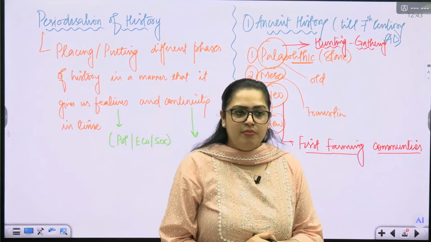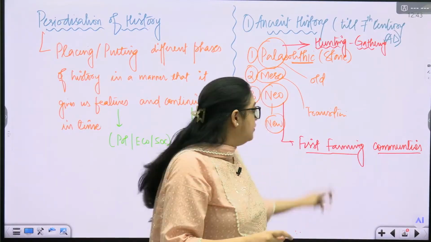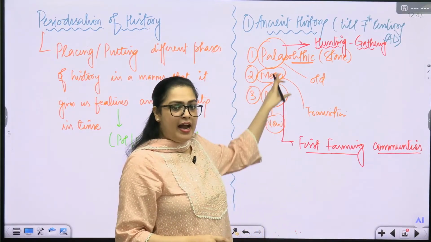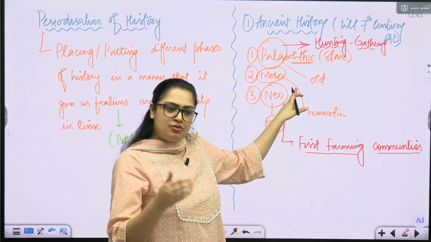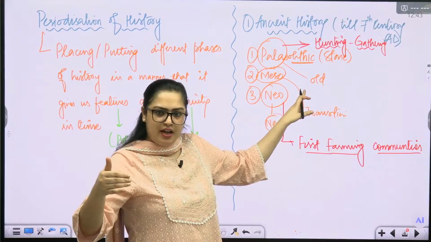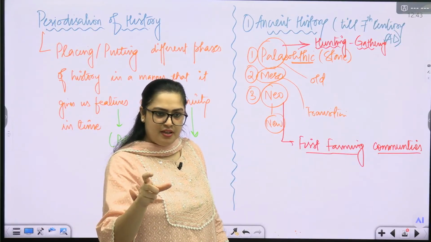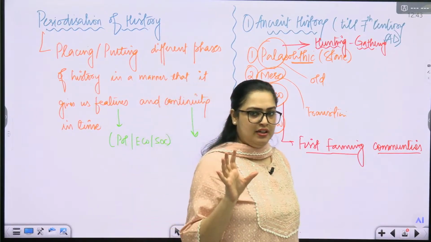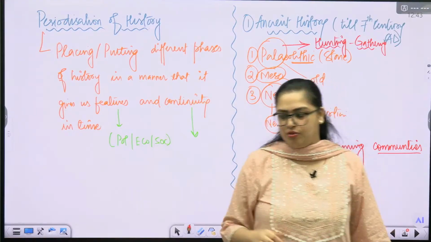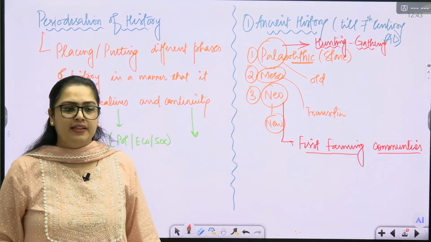That means there must be some defining feature of Neolithic lifestyle and Paleolithic lifestyle and Mesolithic lifestyle. So that the timelines, even if they are varying, but the kind of tools, the weapons we are getting, that is clearly defining the lifestyle of that time. तो फिर आप वहां से associate कर सकते हो. That means we have to look at the tools.